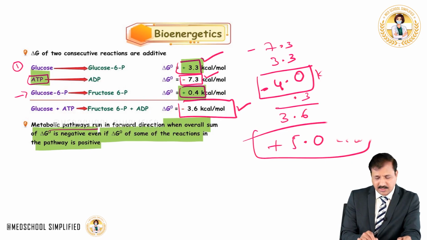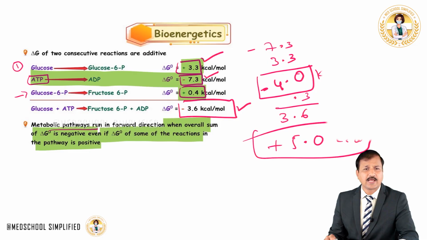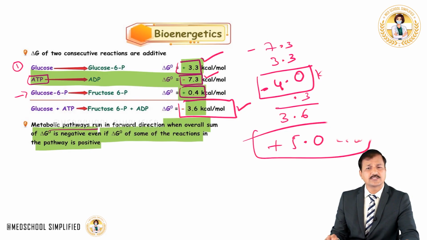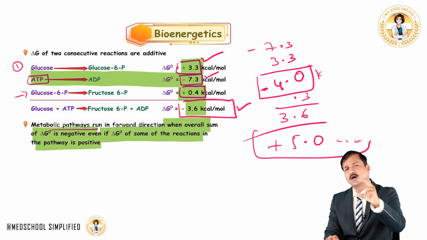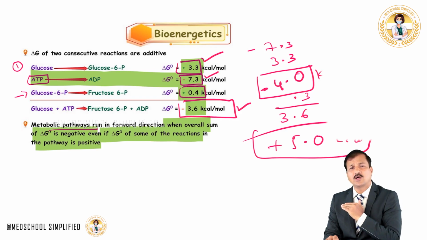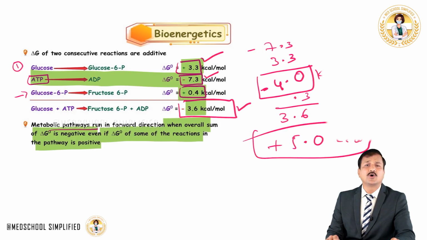But since the conversion of ATP into ADP was exergonic, minus 7.3 kilocalories, these reactions are made possible. Still we have minus 3.6 kilocalories of energy left in the system, and that's how metabolic pathways run. So in a metabolic pathway, whenever there is an endergonic reaction, the cell is going to break ATP and make sure the reactions go on in a forward direction. That is an important point that you should remember to understand metabolic pathways.